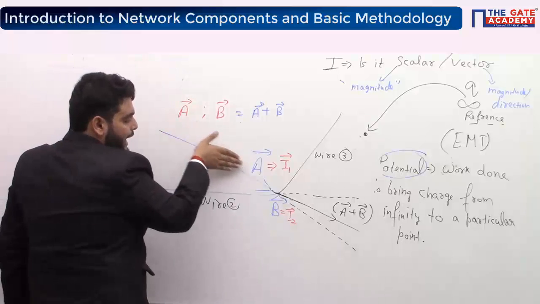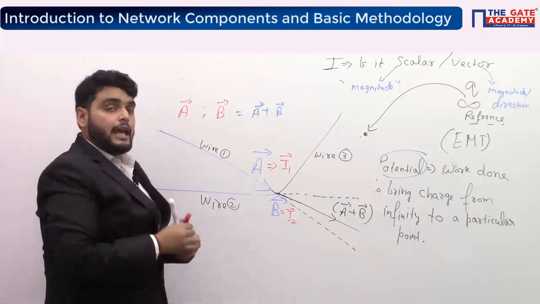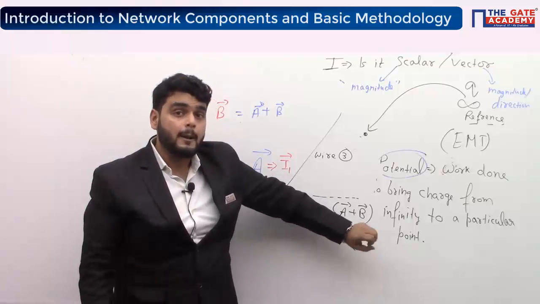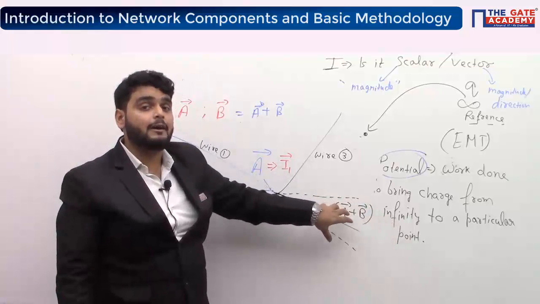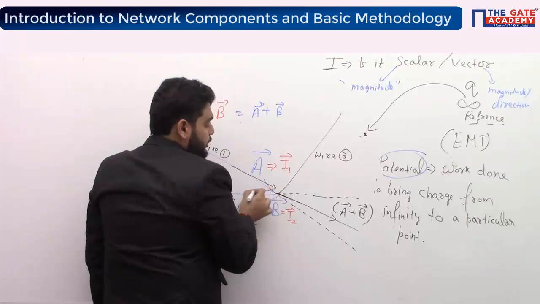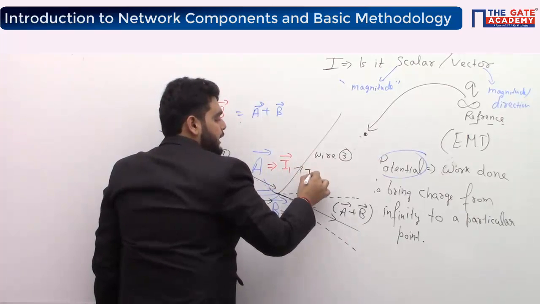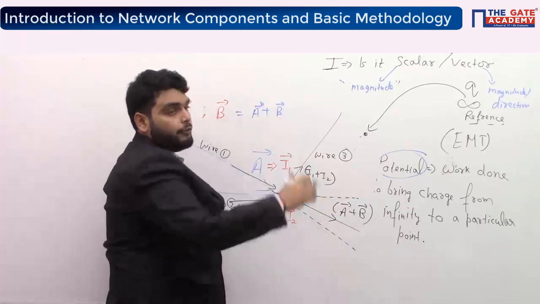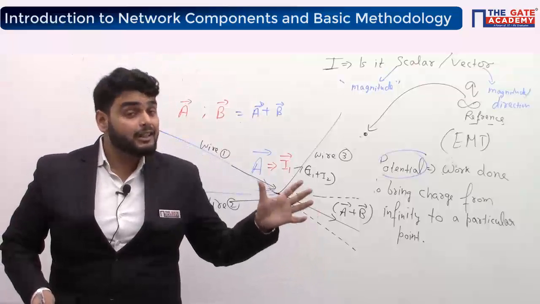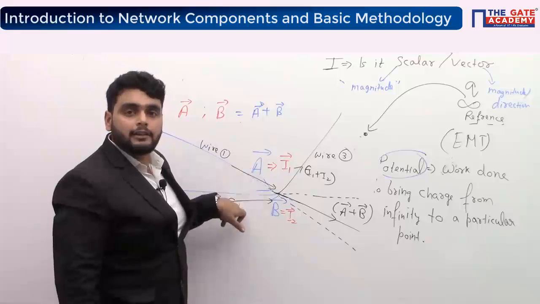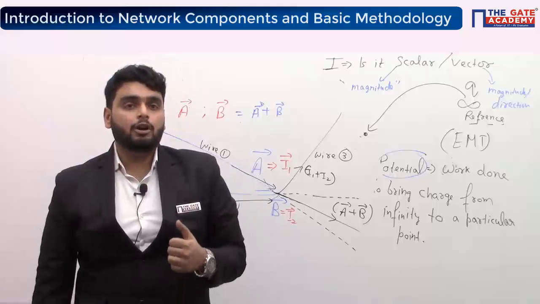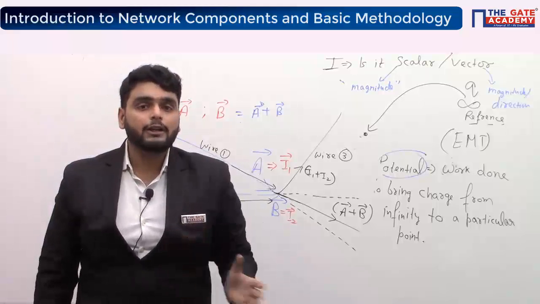Now the current I1 is flowing in this direction, I2 in this direction. If the current is a vector quantity, it must go in the direction of A plus B. But there is not any wire present there. Where is the wire? The wire is in this direction. So what will happen? I1 is flowing here, I2 is flowing here, and the resultant I1 plus I2 will flow from wire 3. That means the currents are not following the parallelogram law of addition, and if they are not following it, they are not vector quantities.